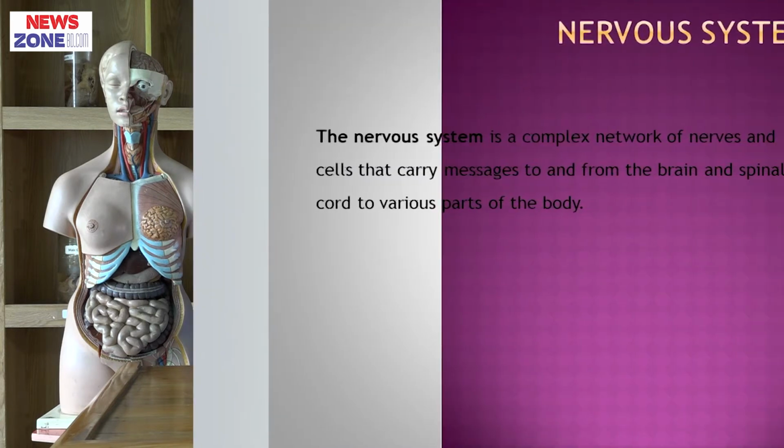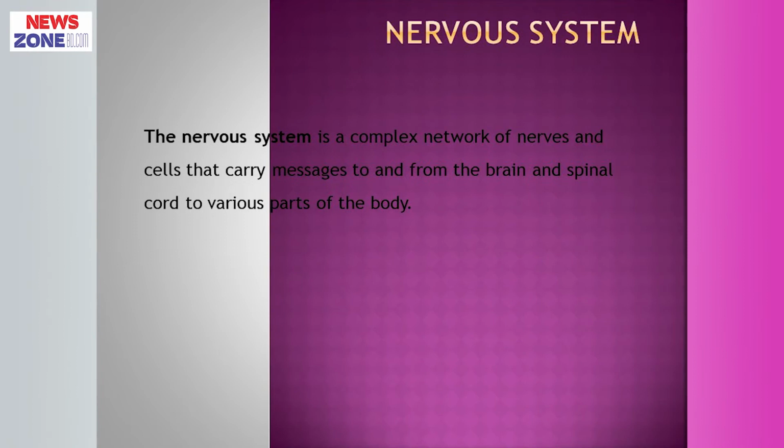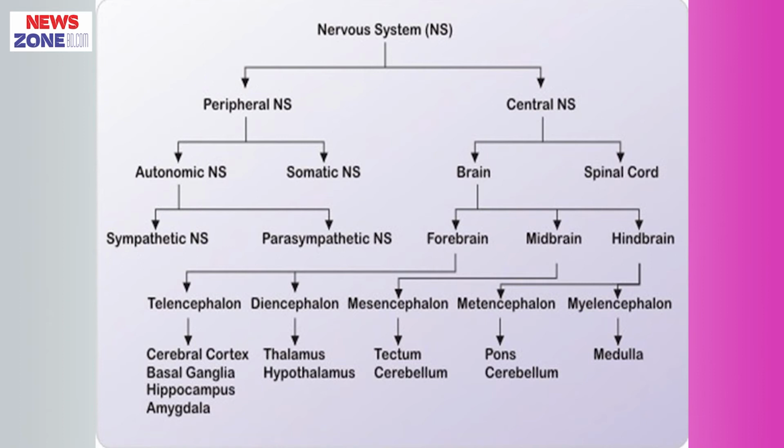In this session, I am trying to summarize the following subtopics. Number 1, organization and subdivisions of the nervous system. Number 2, tissue constituting the nervous system. Number 3, grey matter and white matter. Number 4, cavities of the nervous system, coverings and meninges of the nervous system, and lastly, development of the nervous system. Now, I am starting with the constituents or subdivisions of the nervous system.